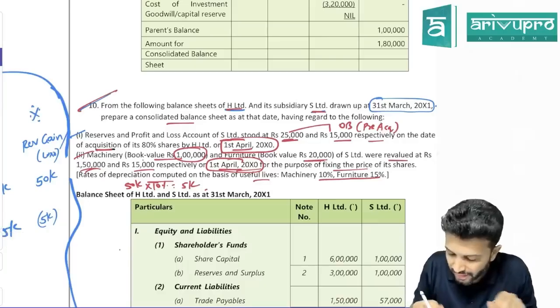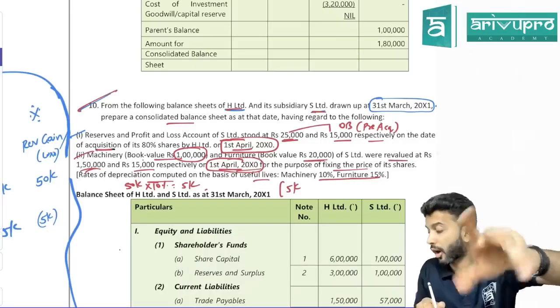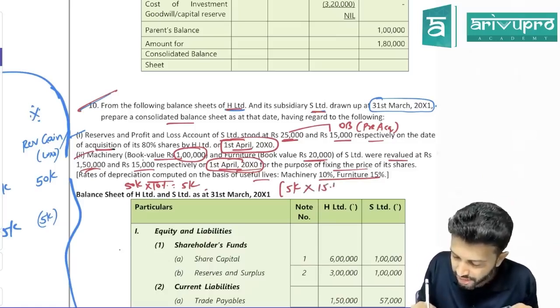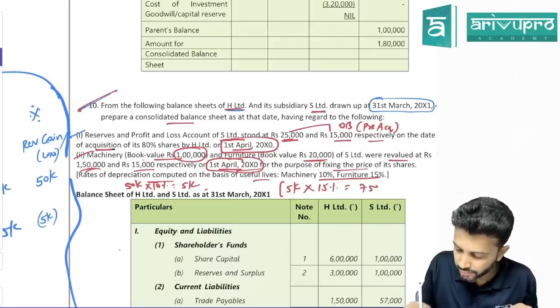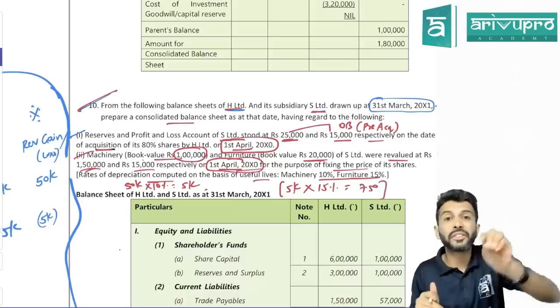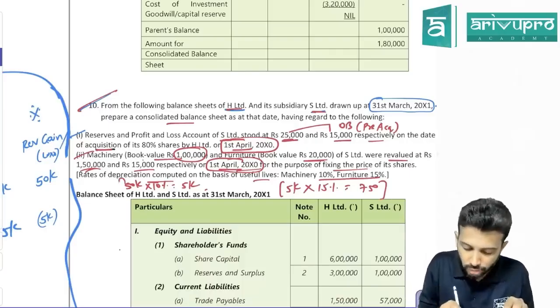I mean, the subsidiary company has calculated less depreciation or more depreciation? More depreciation. And how much value? 5,000. What is the furniture depreciation rate? 15%. That means what is the 750? Correct, no? So 750 is the extra depreciation which the subsidiary company has accounted. Fair enough, people? That means this we need to consider.